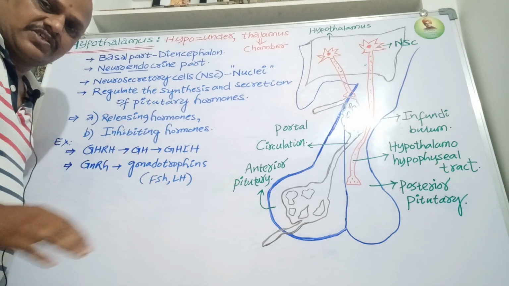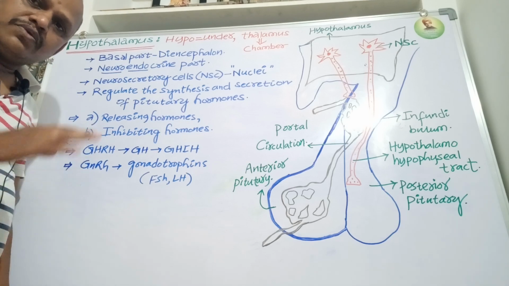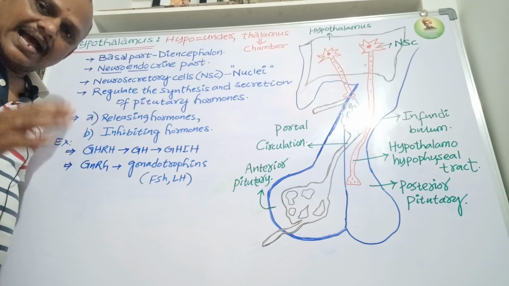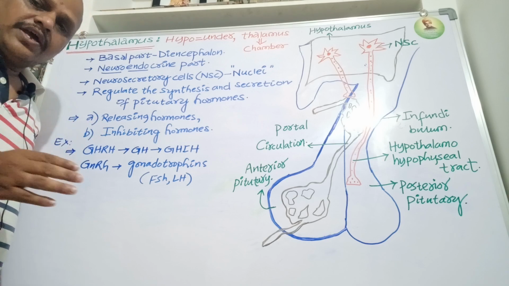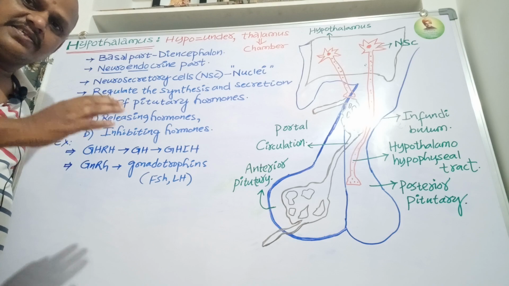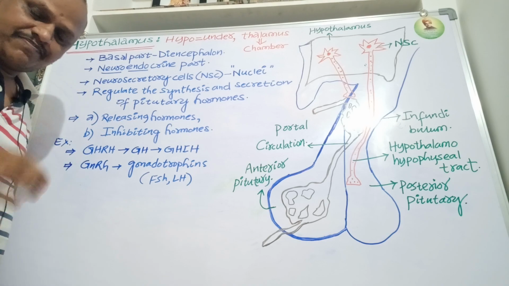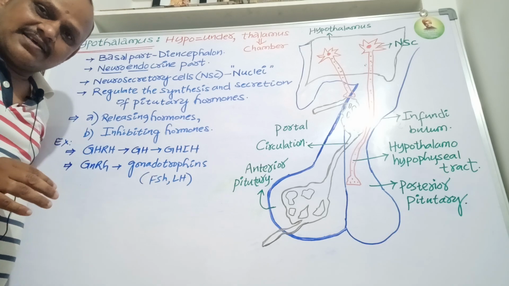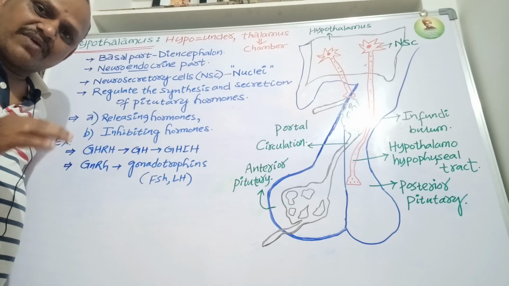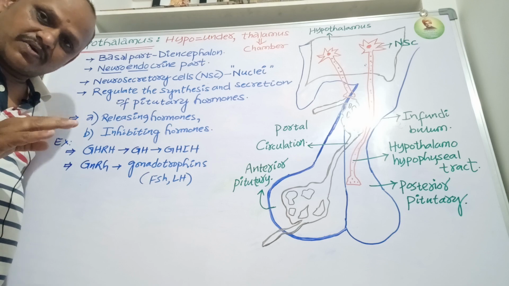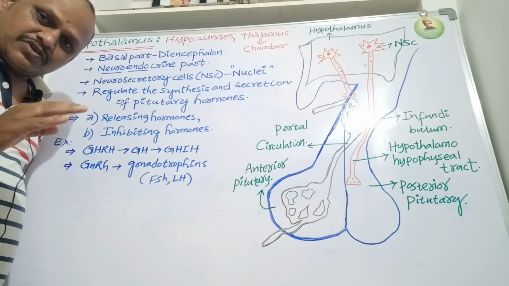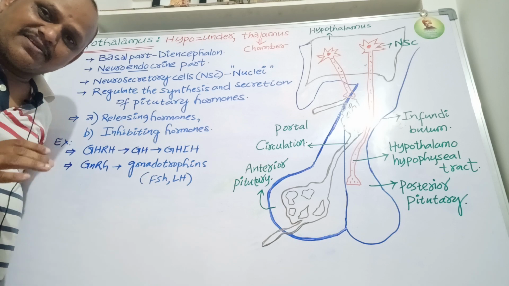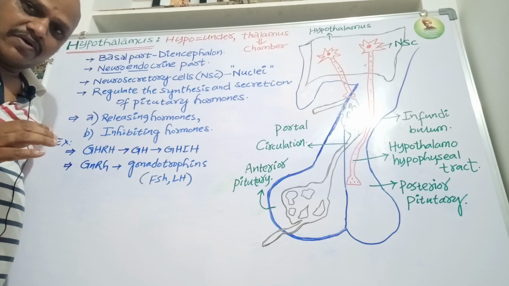First, what is hypothalamus? Hypothalamus is a neuroendocrine gland. It is a neuroendocrine gland because it has neuronal function, and also it produces some hormones. The hypothalamus is also known as the master control center of endocrine secretion, and it is considered the supreme commander of the endocrine system.